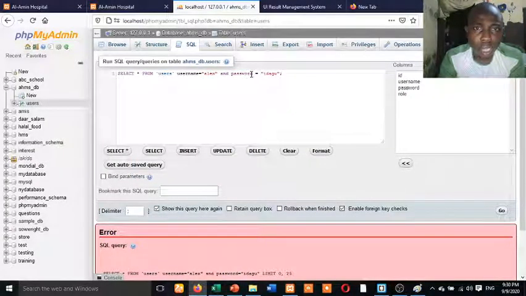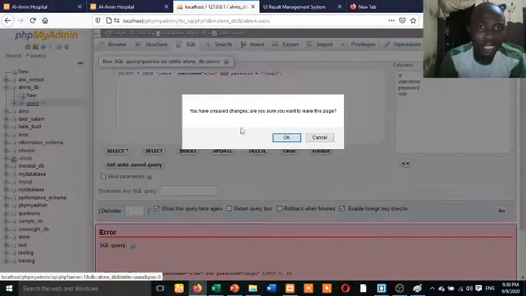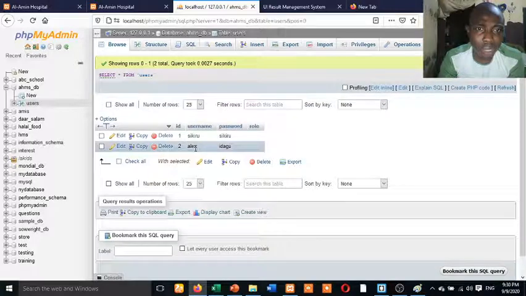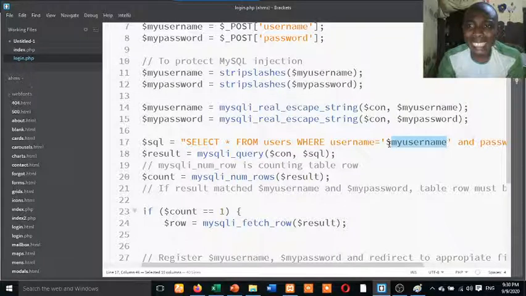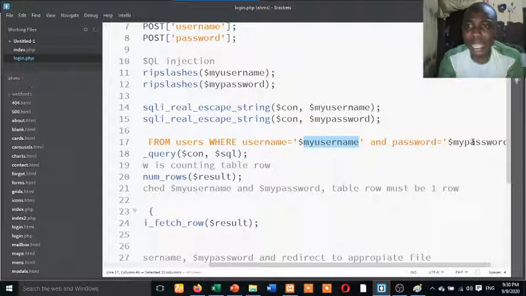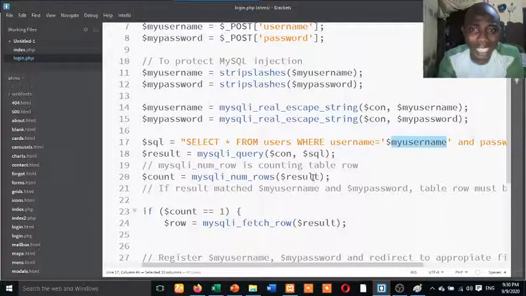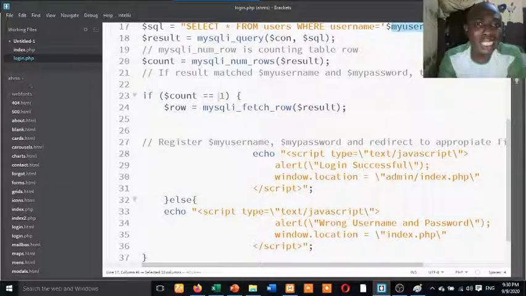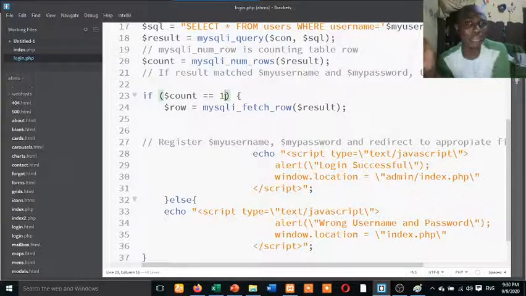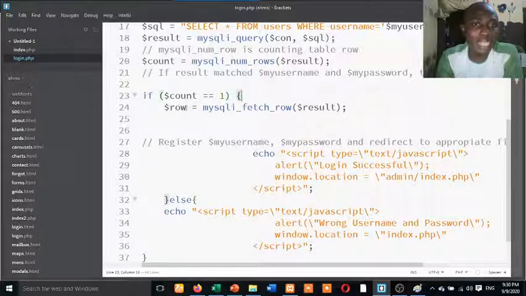So in my SQL statement here, what I'm trying to do is check if there is a user. Okay, so now let me just go straight. If I write Alex inside this username and I put Idagu here, that means it should return one row. So I now save the number of rows that it returns from this result inside this count. So I'm now saying if count is equal to 1, that means there is a user inside that database, because if there is no user inside the database, it's going to return 0. So if count is equal to 1, that means there is a what?